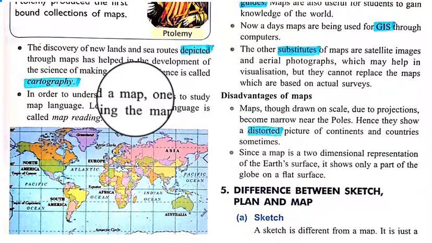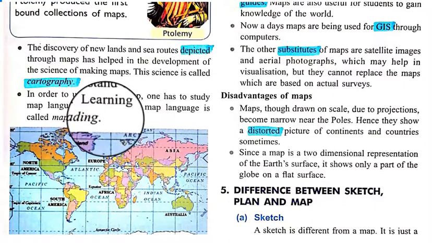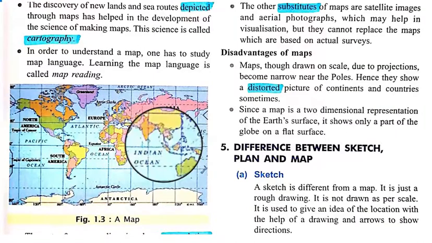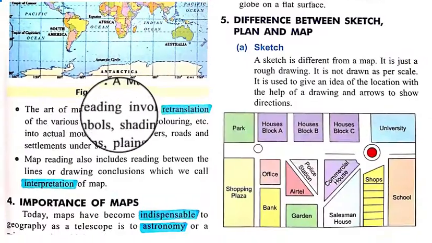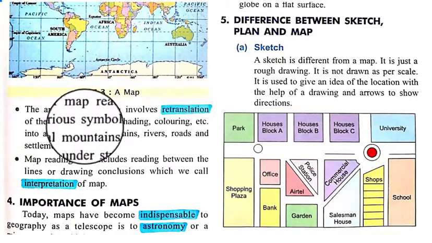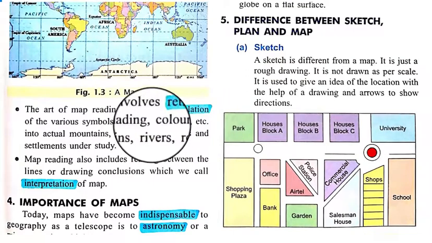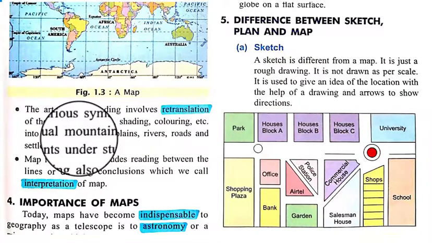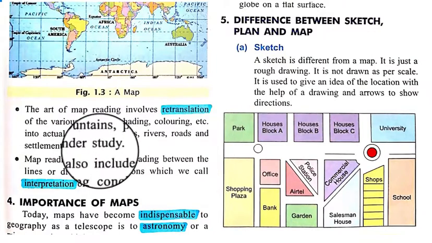In order to understand a map, one has to study map language. Learning the map language is called map reading. If we want to understand what the map actually shows us, we need to study it. The art of map reading involves translation of the various symbols, shading, coloring, etc. We use various symbols, shadings, or colors for the proper distribution, and for showing actual mountains, plains, rivers, roads, and settlements under study.